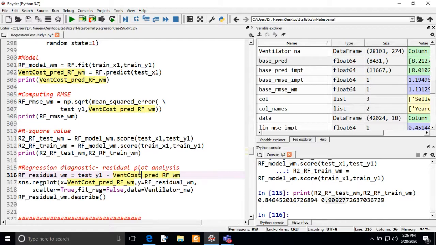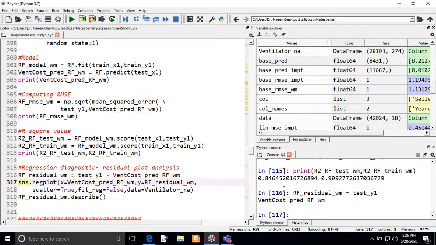With this analysis, I am going to calculate something called residual, which is nothing but the difference between our test values and our predicted score. As I execute, I will get RF_residual_WM. Now I'm going to see the scatter plot between our residual and predicted score.